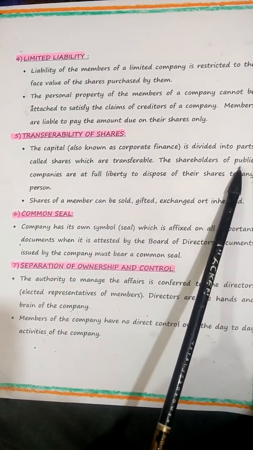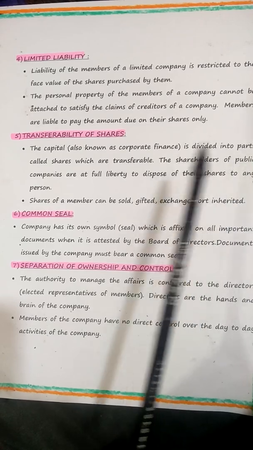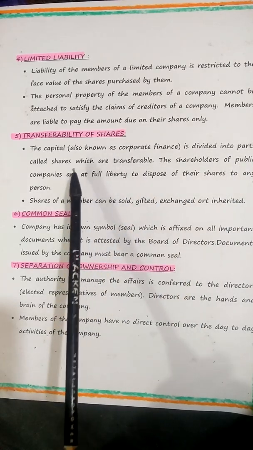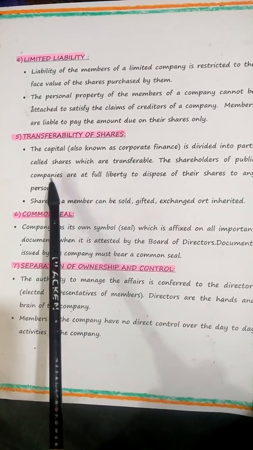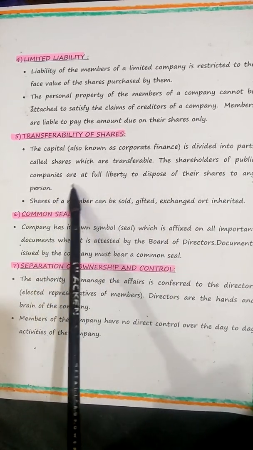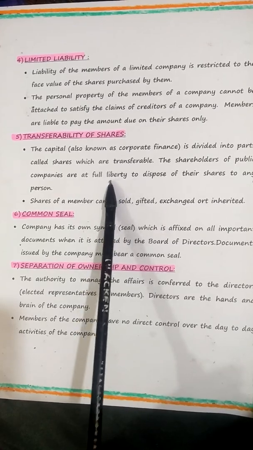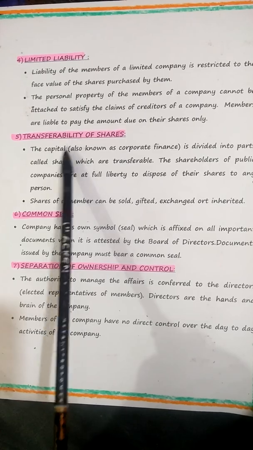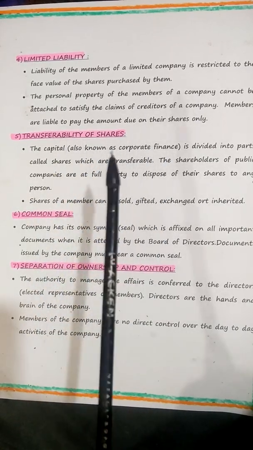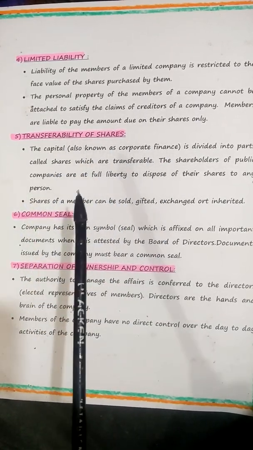Public companies are those companies where the ownership is organized through shares and capital. When the ownership is organized into shares and capital, it is known as a public company. The shareholders of public companies are at full liberty to dispose of their shares to any person. They can transfer the shares, sell the shares, or buy the shares according to their capacity.